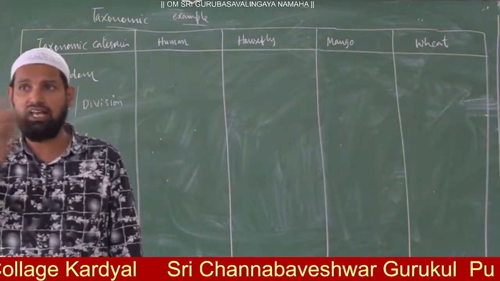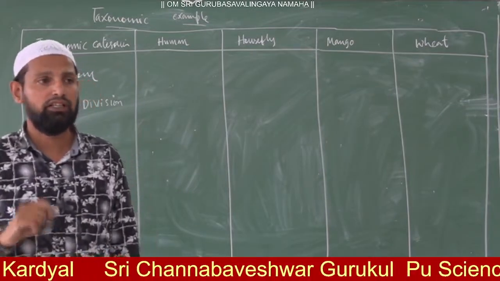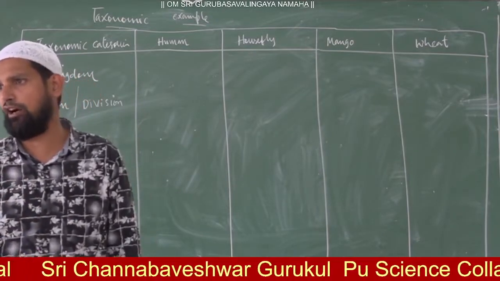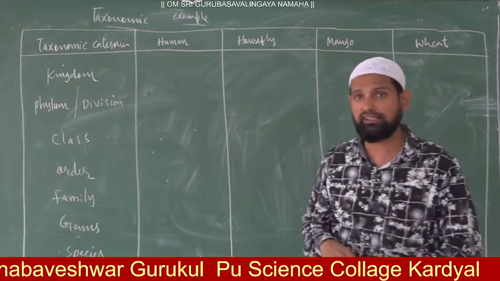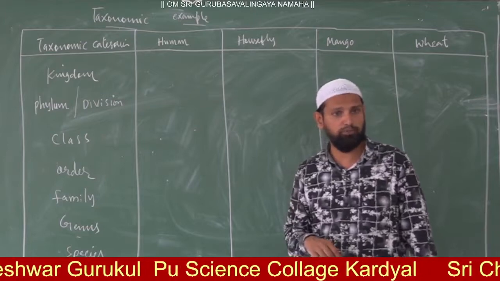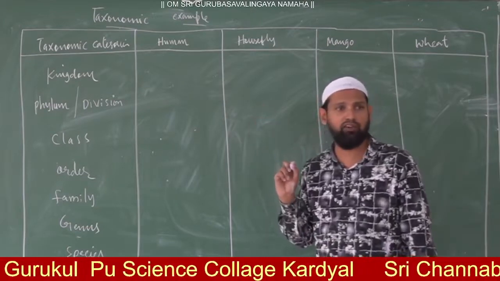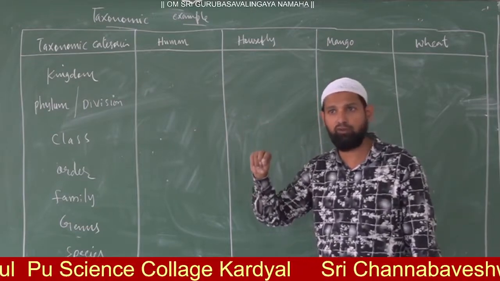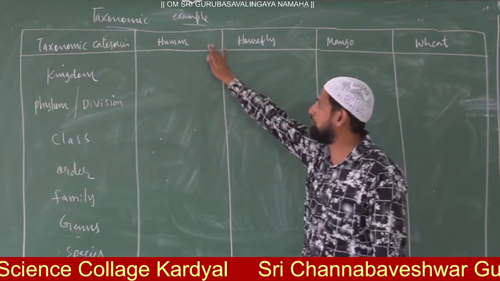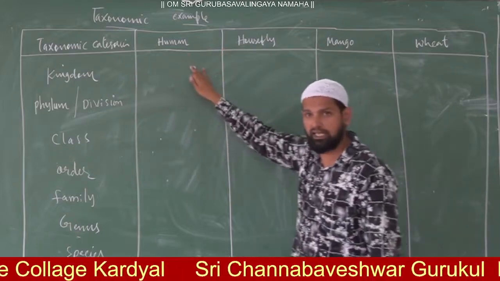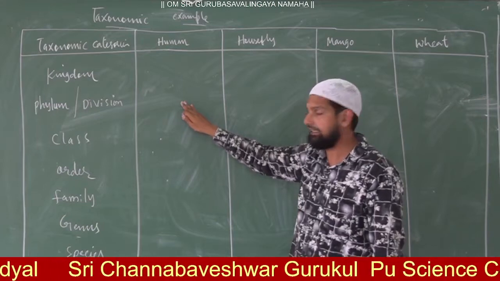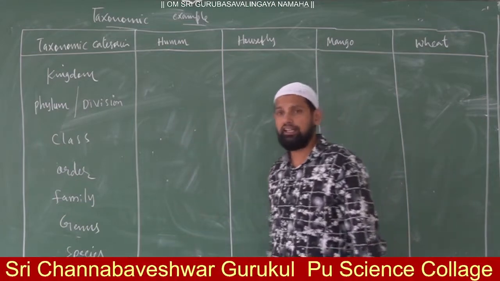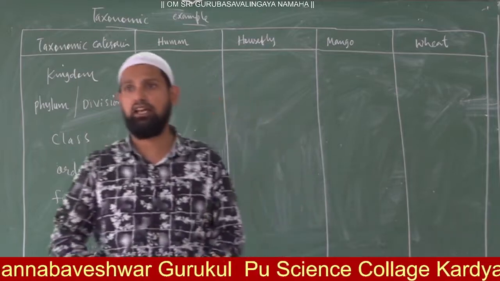Because of that, as I told you in the last class, it is included in the category of Chordata. So human belongs to kingdom Animalia, phylum Chordata, then which class?